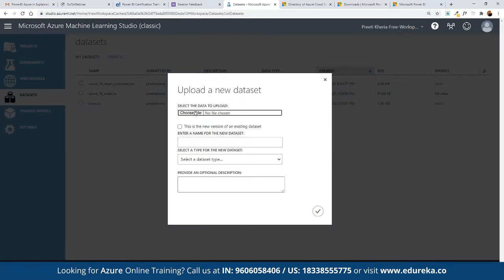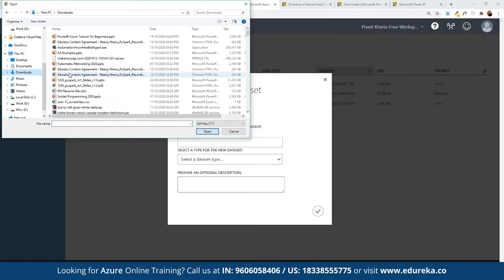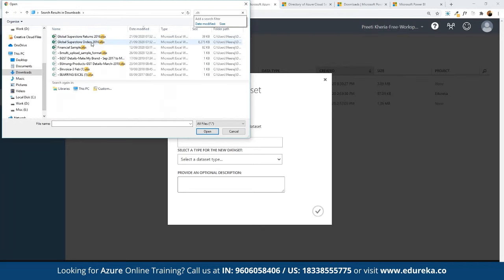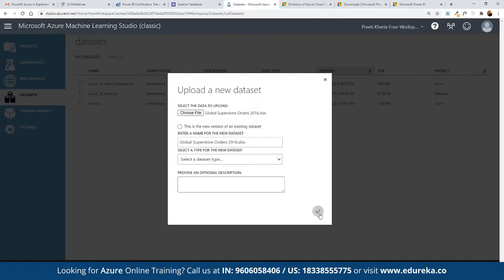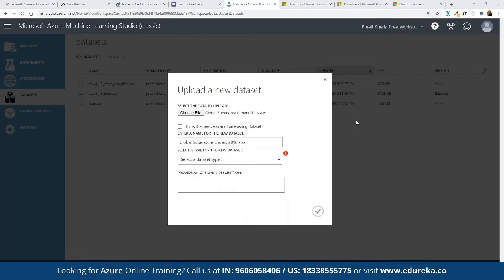For example, here we can choose a local file that we want to work with. Let's say we had access to that Excel file, XLS, where we have access to this global superstore. We can make use of this data or any old data that we may have access to. So for example, we want to work on this one. Here we can click on upload, open, and then click on add. Okay, we haven't saved that as a CSV file.